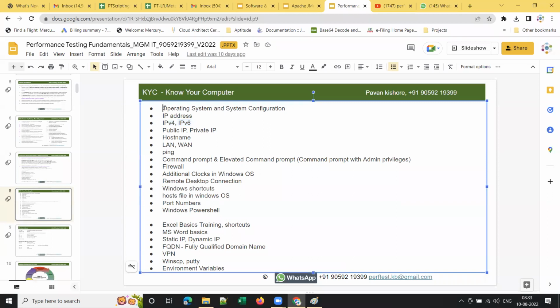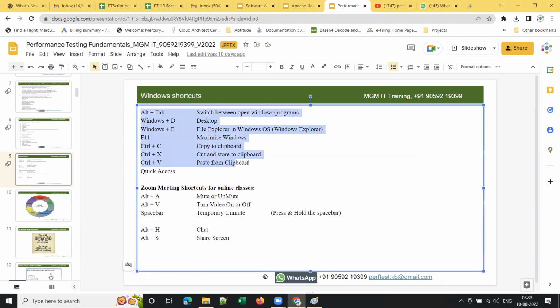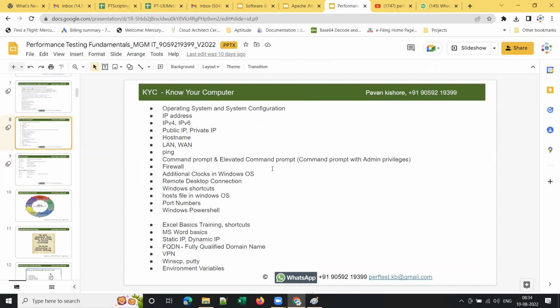So I'm going to cover some computer basics from this level. And I'll explain some Windows shortcuts as well. The reason I'm explaining this is to help you understand from which level I am going to give training. Basically, the trainer should come to your level. The trainer should not expect you to come to his level. The trainer should understand your skill set and your level and come to your level, which I have been doing for the past 2 years.